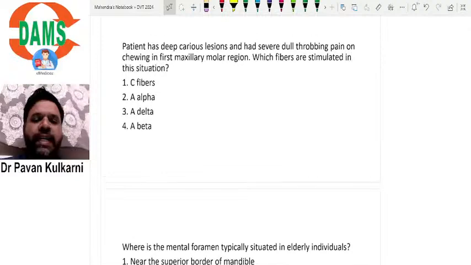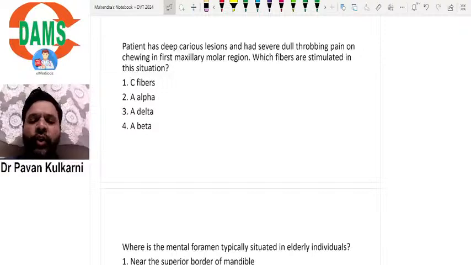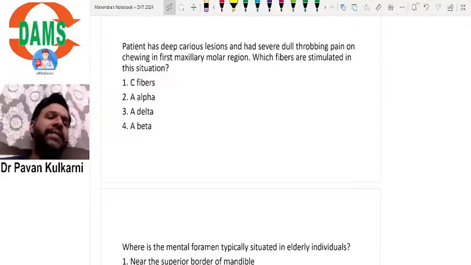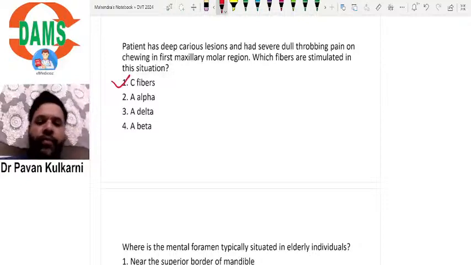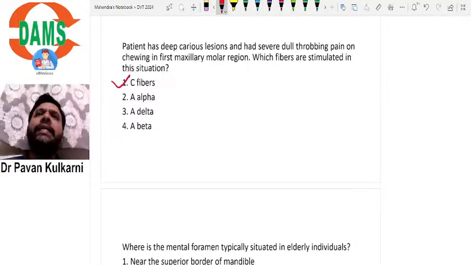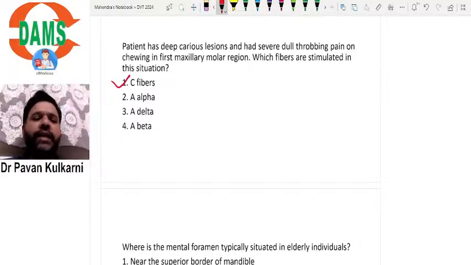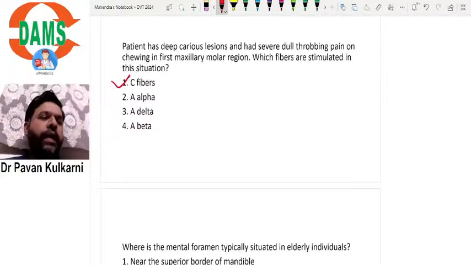Now, the next question. Patient has deep carious lesions and severe dull throbbing pain on chewing in the first maxillary molar region. Which fibers are stimulated in this situation? Again, a single-liner MCQ where C fibers will carry the dull pain. Always remember, dull slow pain is carried by C fibers. A delta carries the sharp shooting pain, severe pain. Pick directly that C fibers are responsible for dull throbbing pain.